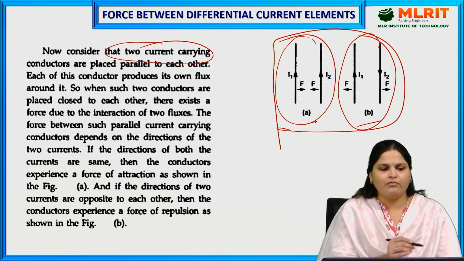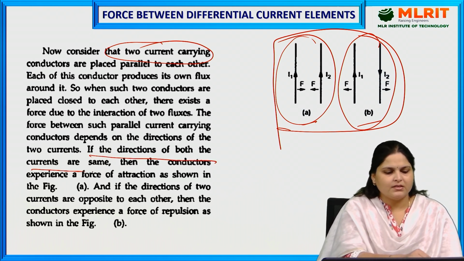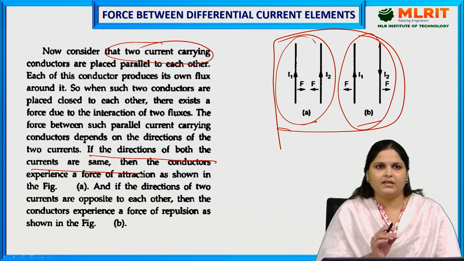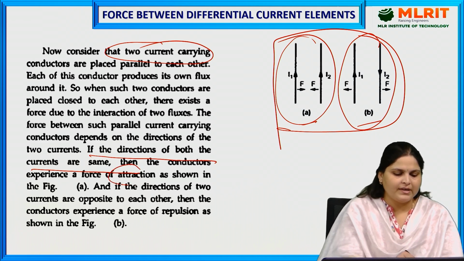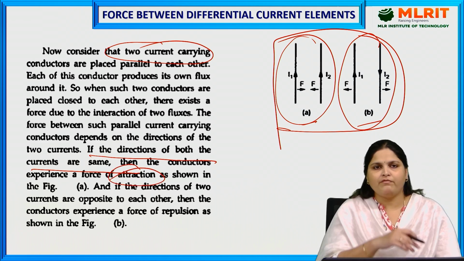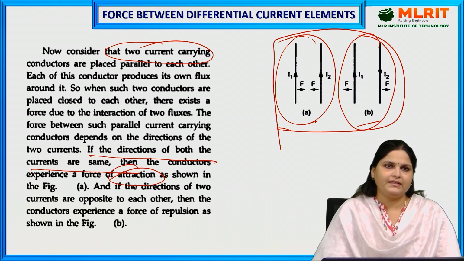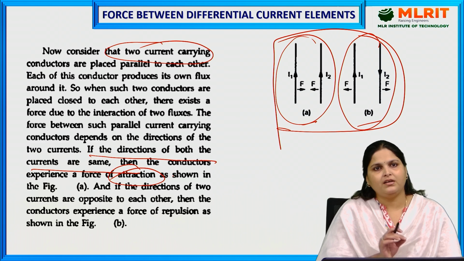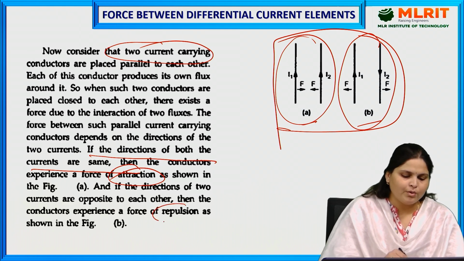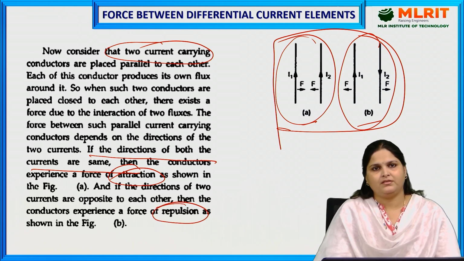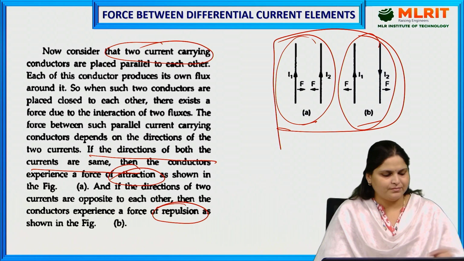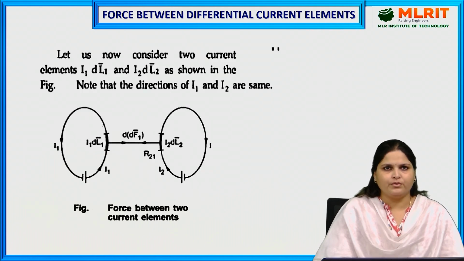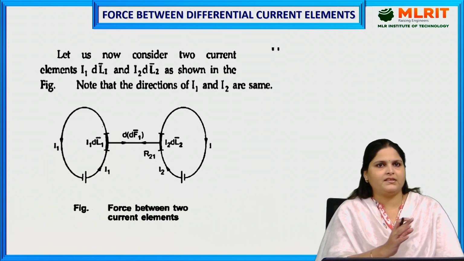If the directions of both currents are the same, then the conductors experience a force of attraction. In electrostatics it was different, right? But here, if the current is in the same direction, the force is an attraction force. And if the directions of the two currents are opposite to each other, then the force is repulsion in nature. So we have to find out this force. To understand this, let us take the help of an example.